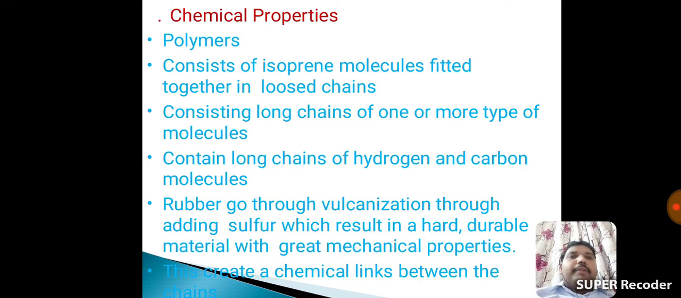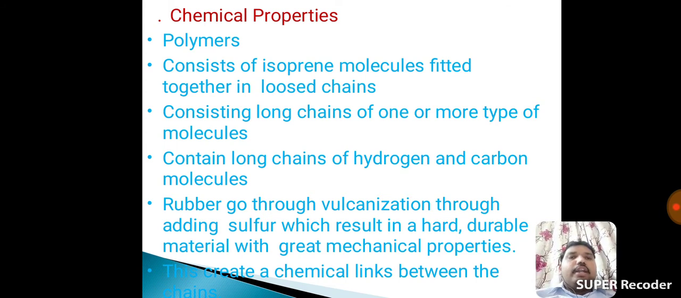See chemical properties. First one, polymer property. Next one, consisting of isoprene molecules fitted together in loose chains, consisting of long chains of one or more types of molecule. It contains long chains of hydrogen and carbon molecules.